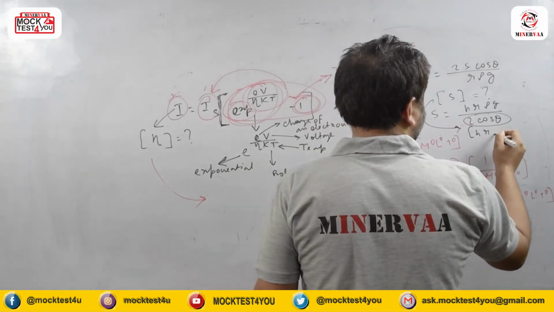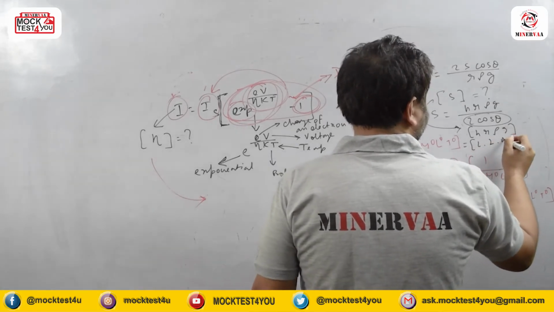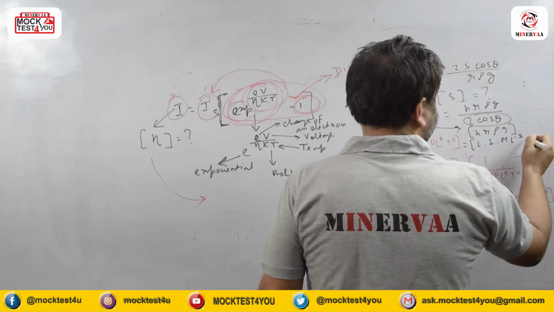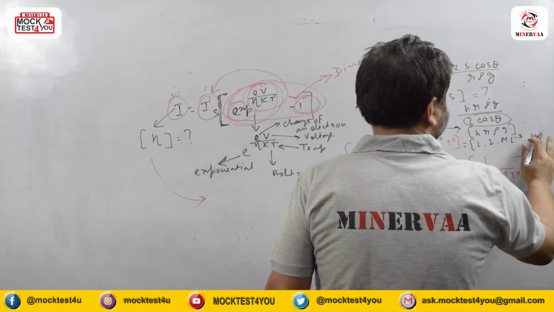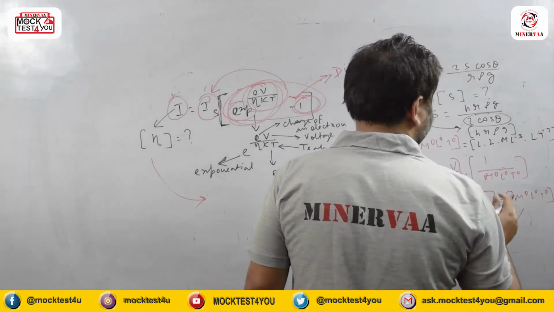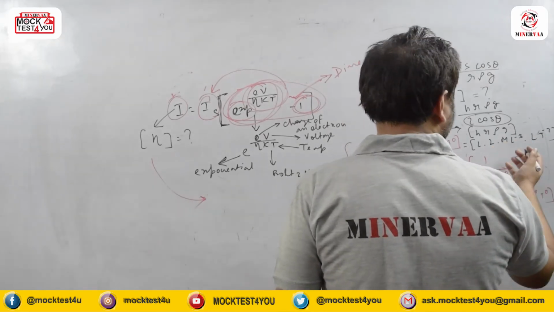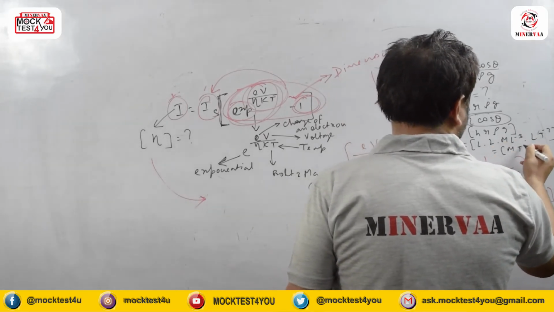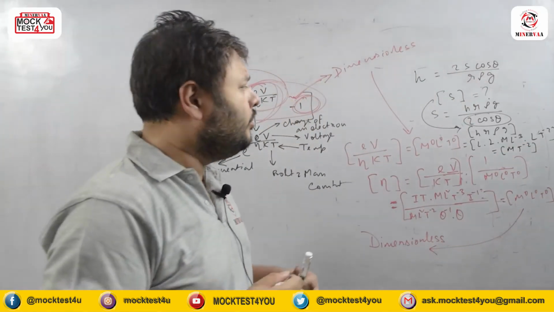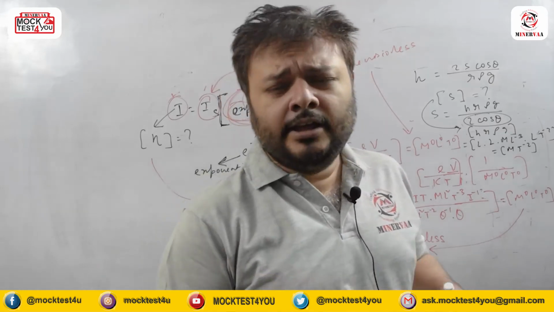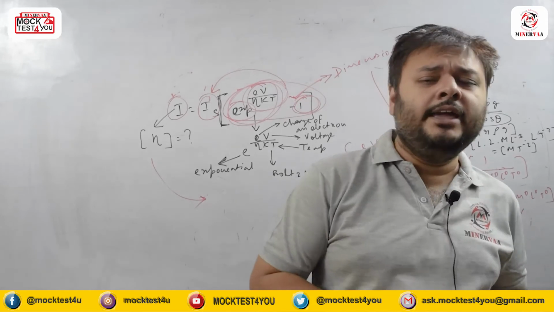dimension of h r rho g. Now h is what? L. r is what? L. Rho is M L to the power minus 3, and g is acceleration, so L T to the power minus 2. So finally it is coming what? The L's are going, and it is M T to the power minus 2, which we did before in the class also regarding force constant. And I told you in the universe force constant is dimensionally equal with only one thing, that is called surface tension, that is force by length.